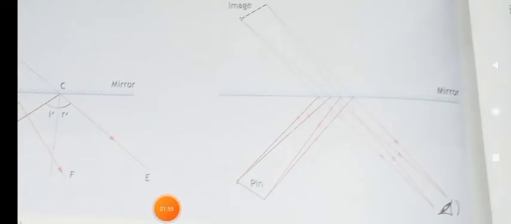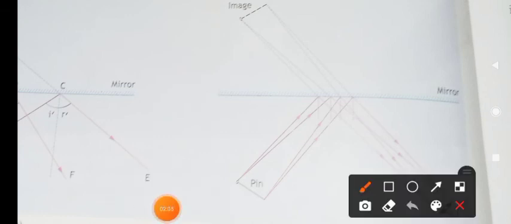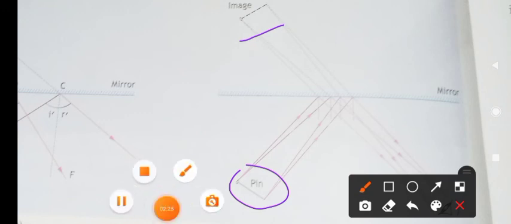The next one is the image formed is erect. Erect means inverted. Look at this diagram here. The pin is like this, that is, the head of the pin is at the top position. But when the image is formed, the head of the pin is at the bottom position. Am I right? So it is inverted. The image is just an inverted form of the object. So such a thing is called to be erect. Do you understand what is erect?